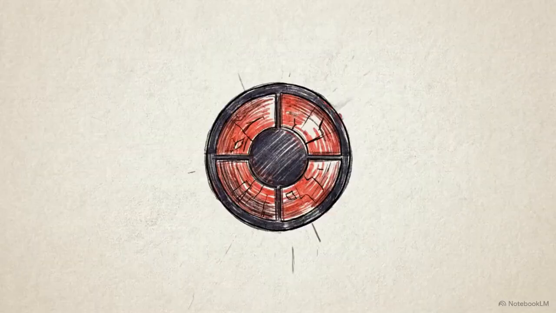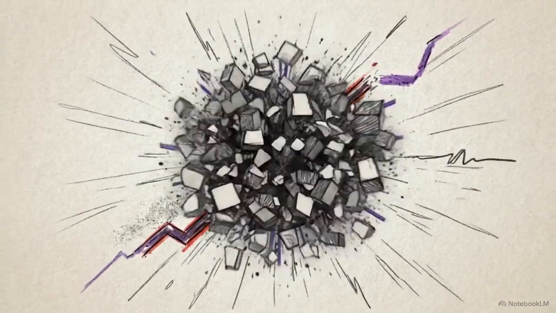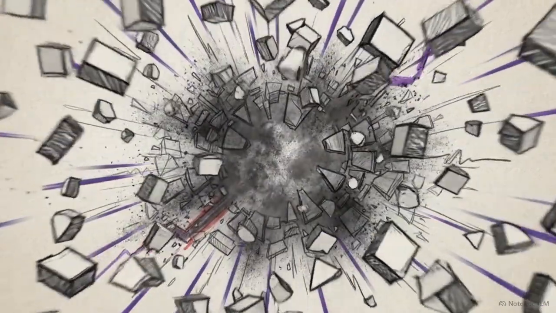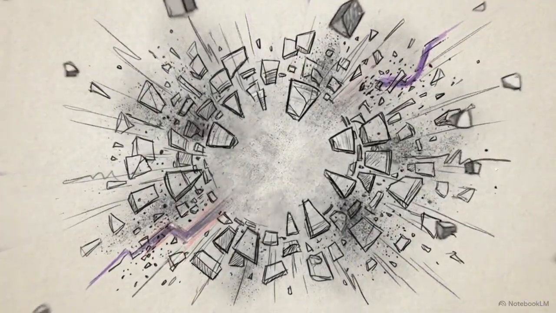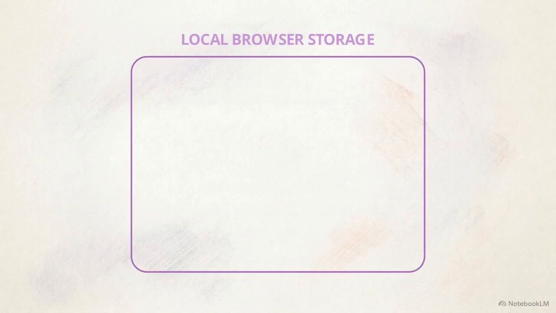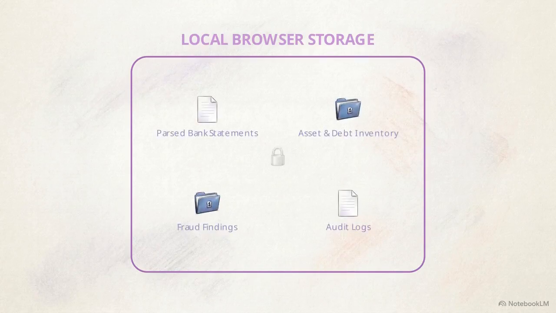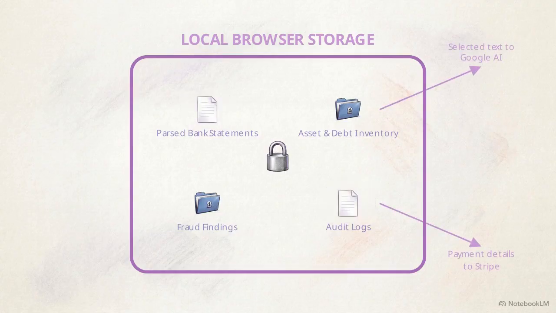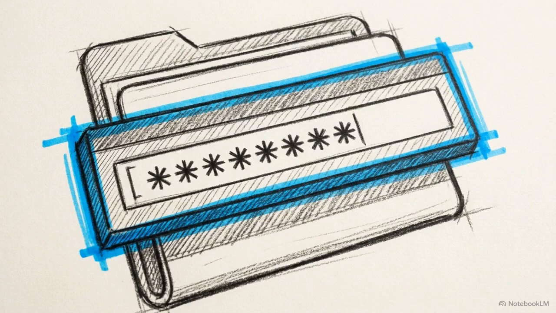Where does this sensitive collection of fingerprints, bank statements, and fraud flags actually live while the expert works on it? Standard cloud legal tech pools every client's confidential records onto one central server. This creates a point of vulnerability for external breaches. Thrive Financial uses a local-first architecture, securing the entire dataset in your isolated browser storage. The full case file stays put. Only selected text for AI parsing and payment details to Stripe ever leave the device.